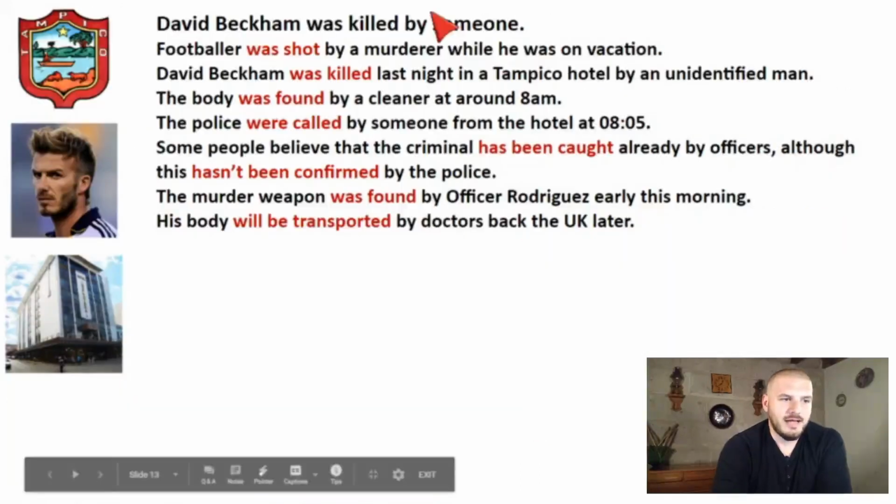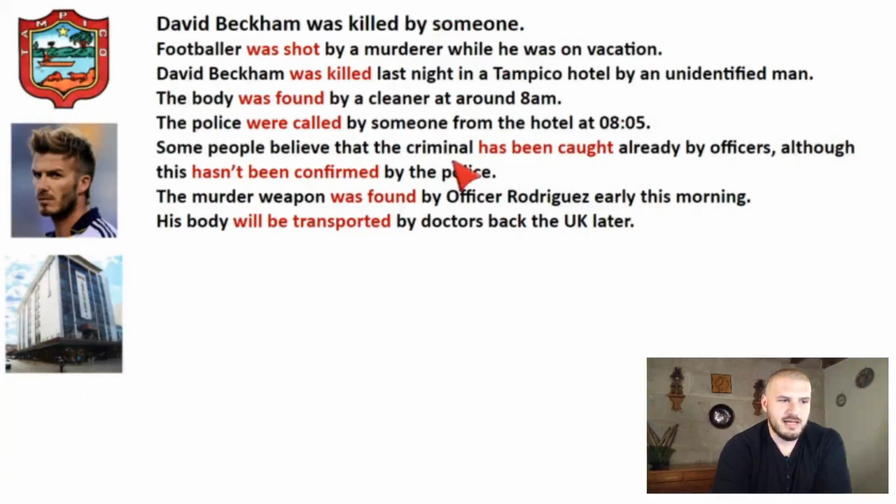Okay. Here we have the same text, el mismo texto ya cambiado a voz pasiva. Vamos a eliminar todo lo que no ocupamos o lo que no agrega información o no nos interesa. Okay, so we're going to eliminate everything that we are not interested in or doesn't make sense or doesn't add any information. Footballer was shot por un asesino. Bueno, es obvio que si lo asesinaron, entonces es un asesino. No estamos agregando nada de información nueva aquí.